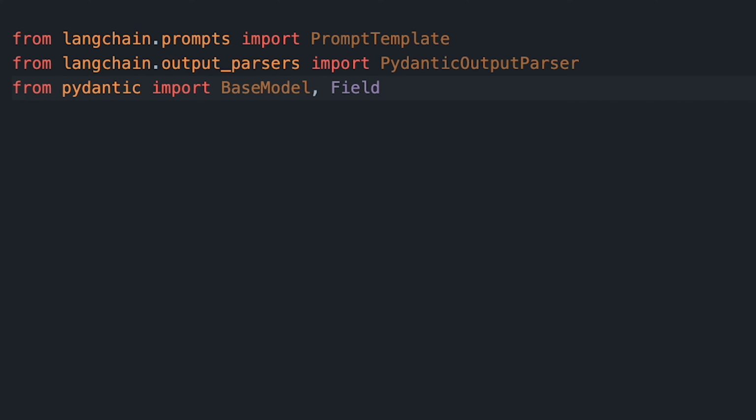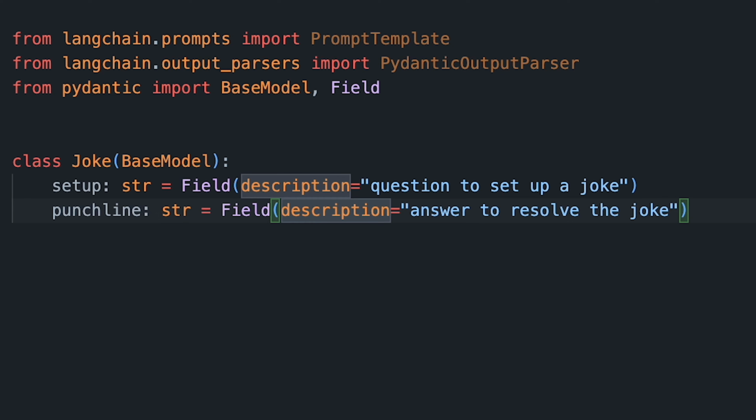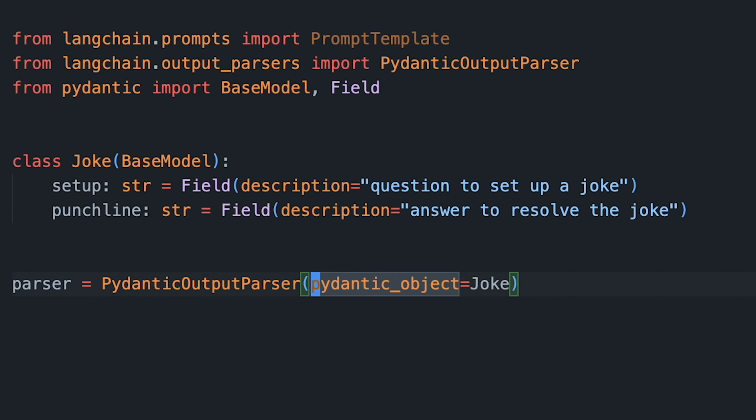Let's say we want to use OpenAI to create joke objects. We can define our joke class. To be more specific, we'll need the joke's setup and punchline. We'll add descriptions to help the language model understand what those mean. Then we can set up a parser and tell it to parse using our joke class. We use the Pydantic output parser, which is the strongest and most recommended.